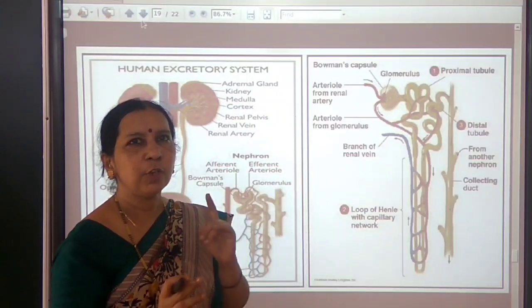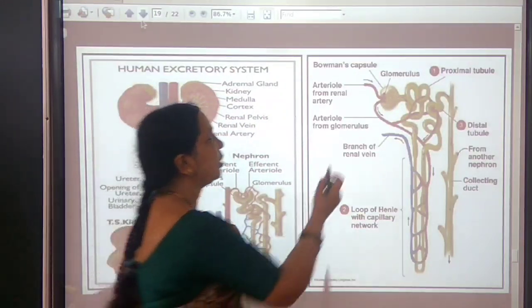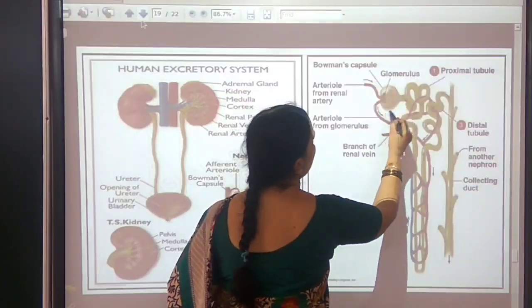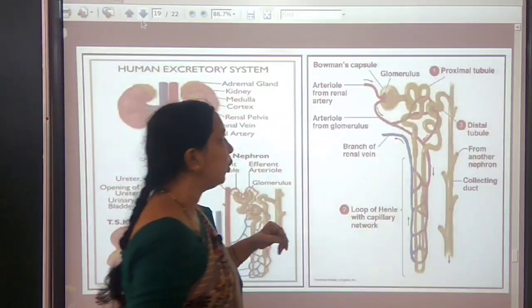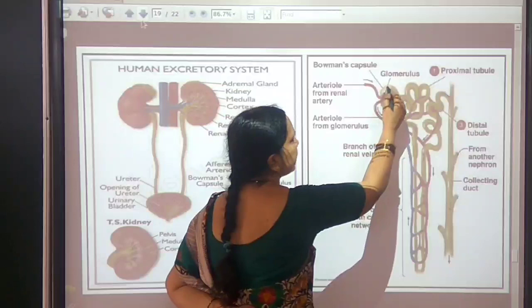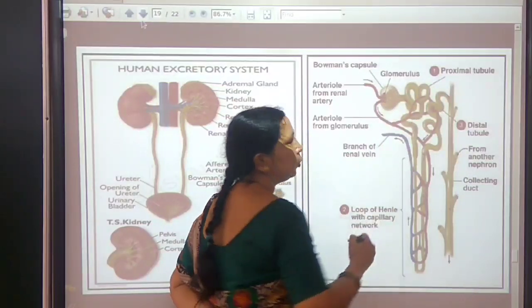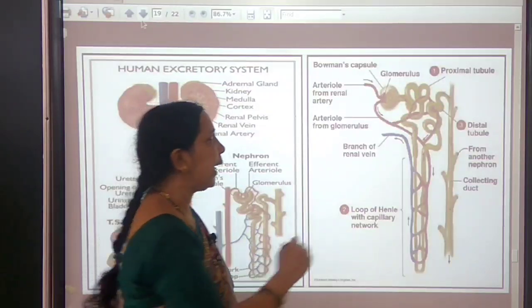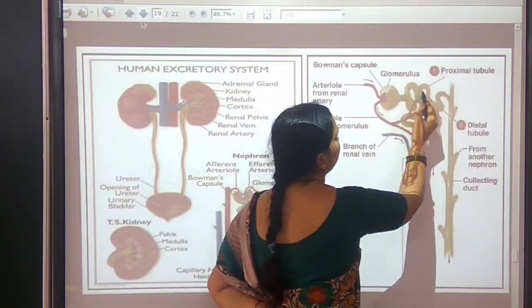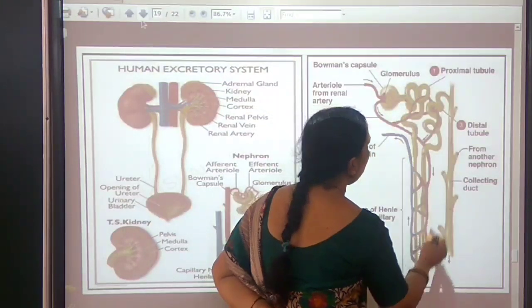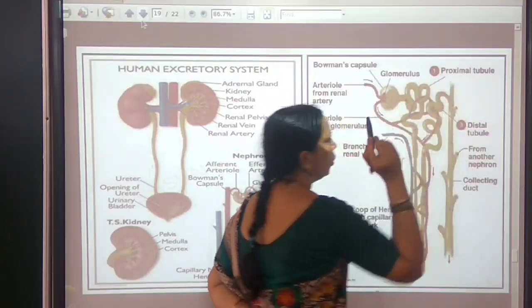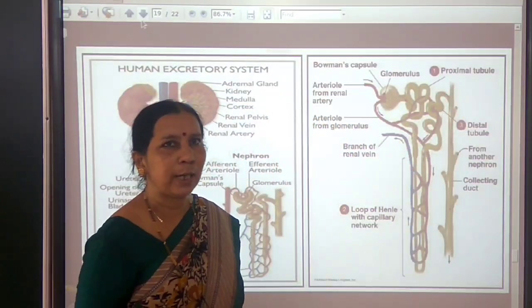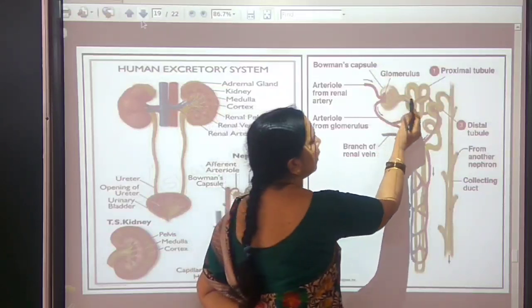The glomerulus leads to a cup-shaped Bowman's capsule, so the glomerulus opens into the cup-shaped Bowman's capsule, and this Bowman's capsule leads to a long renal tubule. The renal tubule has three parts.